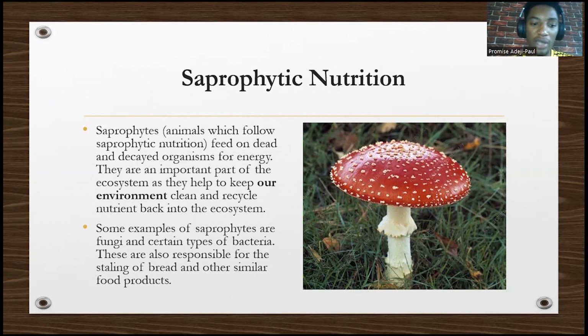So what are the examples of saprophytes? We have fungi and certain types of bacteria. They are responsible for the staling of bread and other similar foods. So when you leave bread, after some time, the bread has become stale. It's usually because of organisms like this.